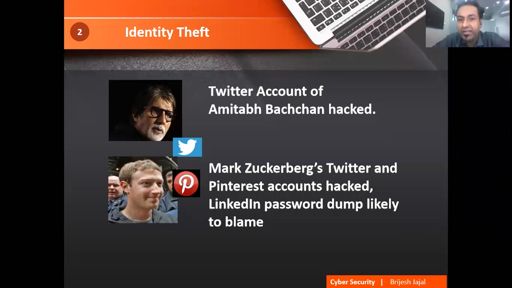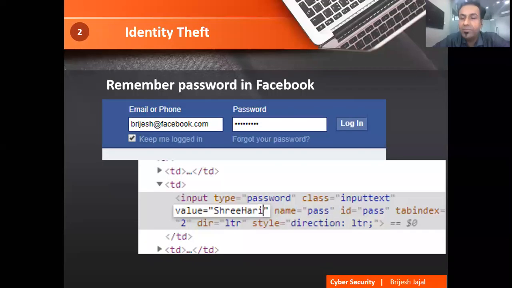So identity theft is also there. Here is one very simple hack that those who have learned HTML might be familiar with. Someone is using "keep me logged in" and there is a password already typed inside it, right? So usually what we do is right click and inspect.